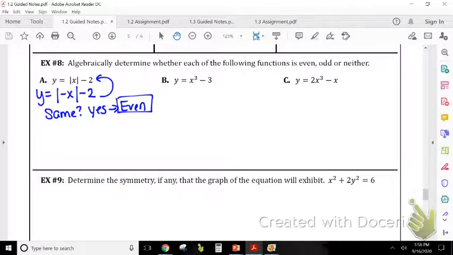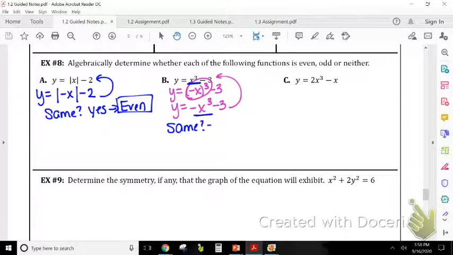So let's do the same thing for b. Let's plug in negative x for x. And we're going to simplify. So here we have a negative x cubed, which gives me just a negative x cubed without the parentheses, minus 3. I'm going to take that, compare it back to the original. Are they exactly the same? Well, the first one started out with a positive x cubed, and this one was a negative x cubed. So when we ask, are they the same? Our answer is no. Then if they're not the same, we're going to see, did all signs change?